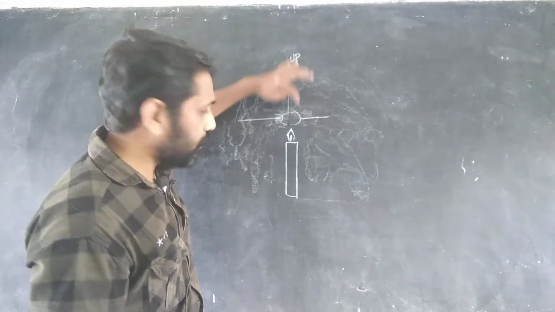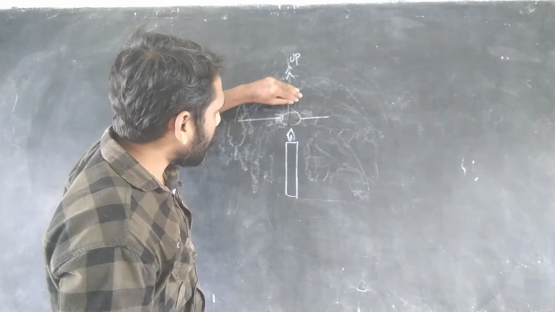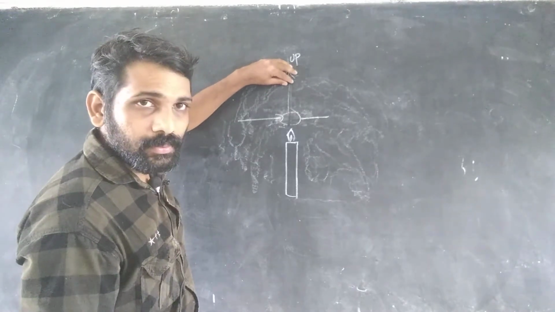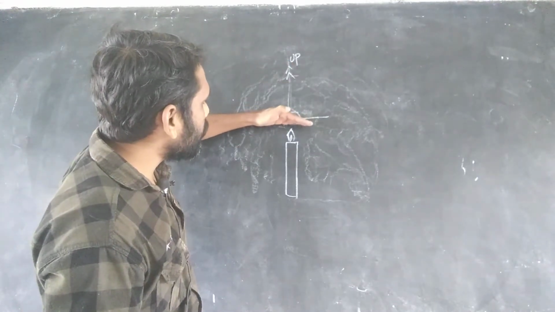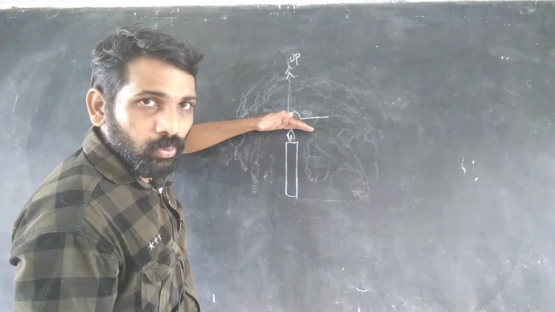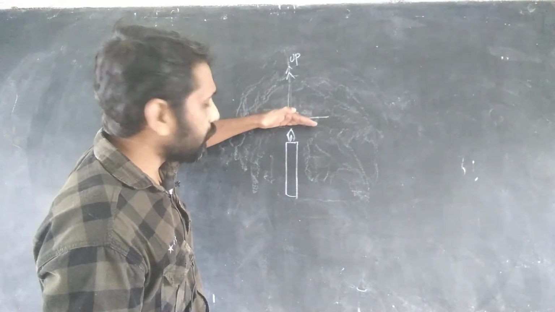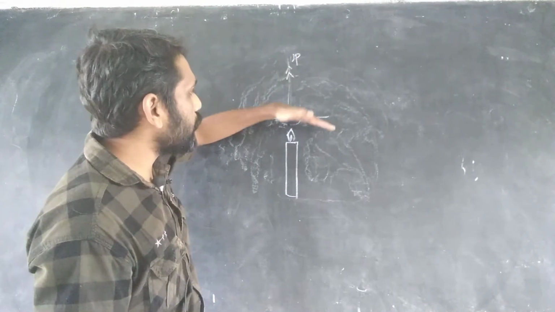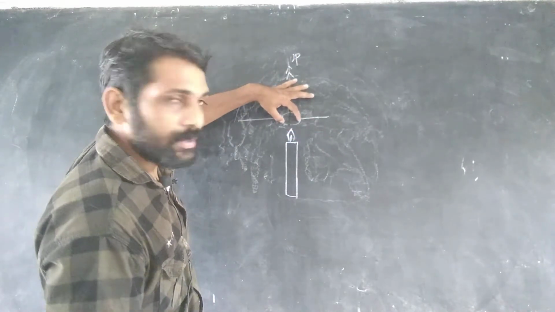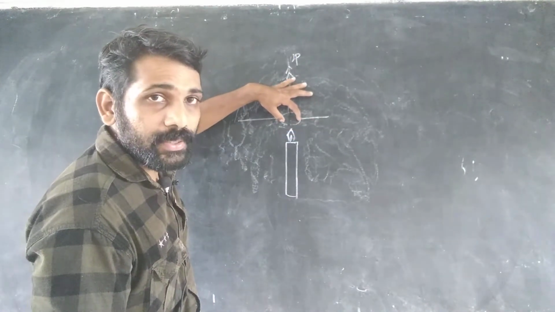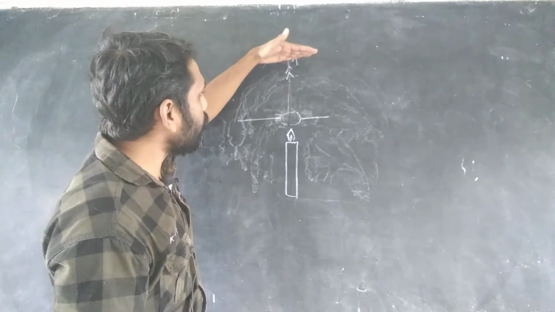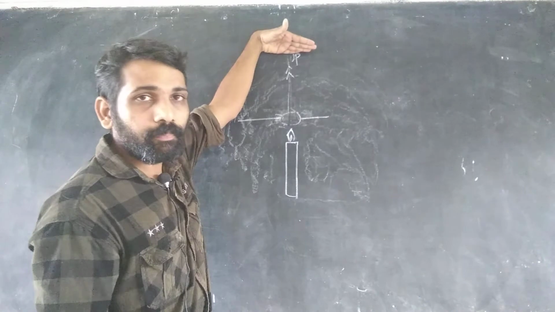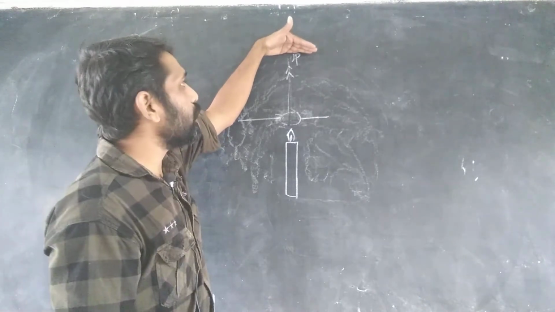So by convection hot air is moved up. So when we place our hand just above the flame, we feel hotness.